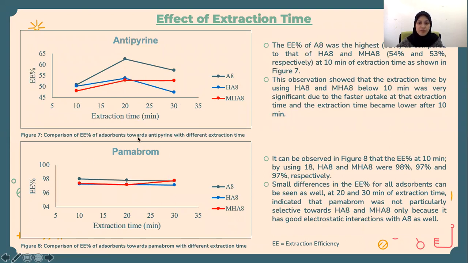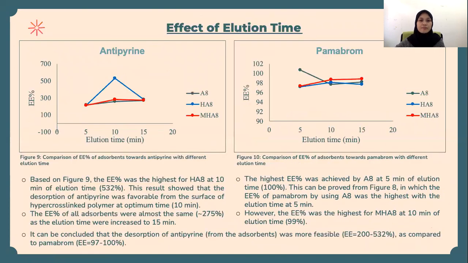Meanwhile, for Pamabrom, at 10 minutes with all adsorbents there were only small differences in the EE%, indicating that Pamabrom was not particularly selective toward hypercrosslinked and modified hypercrosslinked polymer, because it also has good electrostatic interaction with the terpolymer.